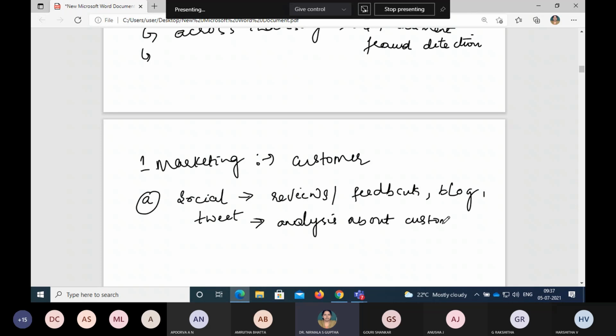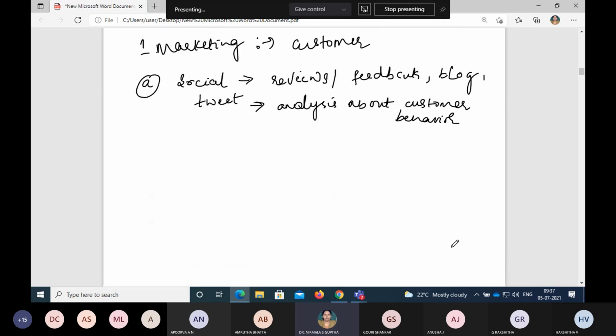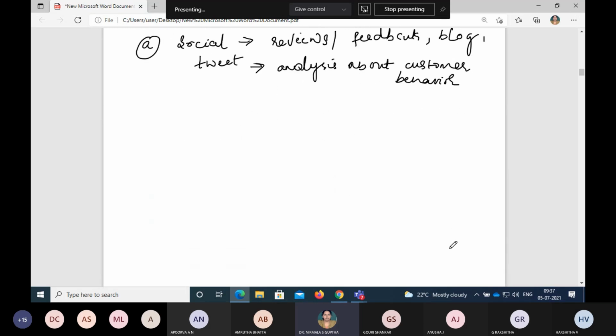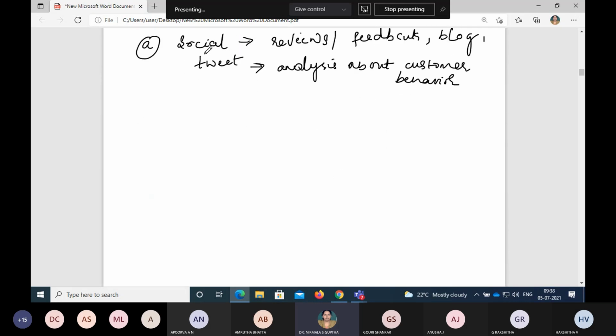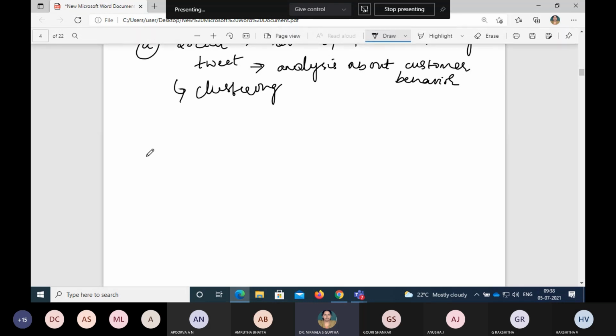Analysis about the customer behavior can be done here. So this is the main intention. Okay, so next, the second one when it comes to marketing is the listening platform. This is the social persona platform, what I was talking to you about as a clustering technique. So here we try to do the clustering.